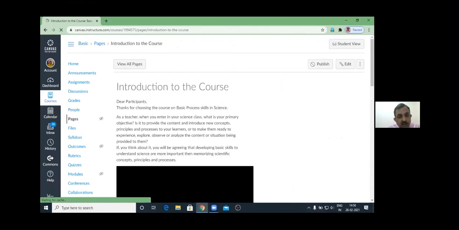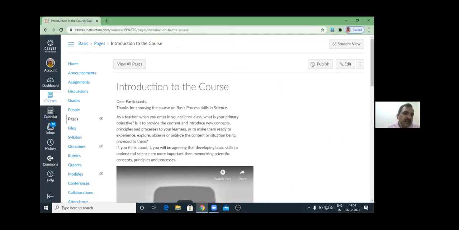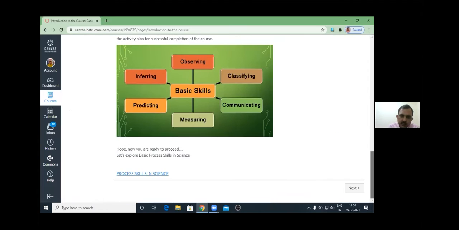You need to decide how many pages will be there in your course. In a 4B course, there may be around 30 to 40 pages. Pages means the content which will appear in one visual page, right? Then this is the next page. I can go to the next page from here, as well as from the text I have hyperlinked, so I can go from here also.